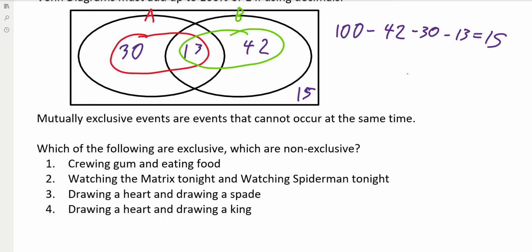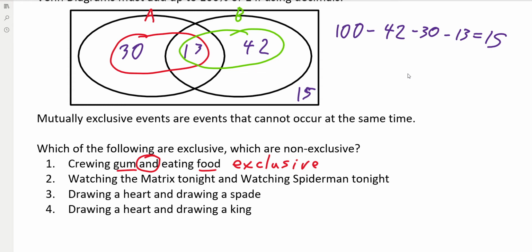If we read this, only psychopaths would chew gum and eat food at the same time. I consider these exclusive. You don't chew gum and eat food at the same time. Only psychopaths do that.